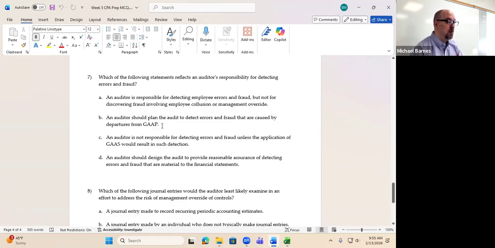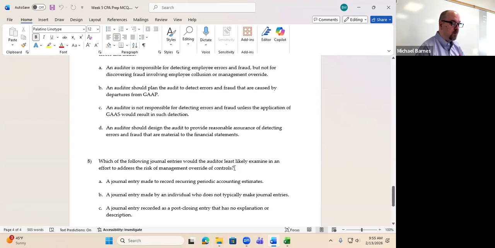So this is a true statement, but not a complete statement. Auditor is not responsible for detecting errors or fraud unless the application of GAAP would result in such detection. Nope, sorry. We have to detect or prepare to detect all of them that are material. Auditor should design the audit to provide reasonable assurance of detecting errors and fraud that are material to the financial statements. That seems like the best answer to me, and that is in fact our correct answer. So direct and material effect, all of the possible fraud items.